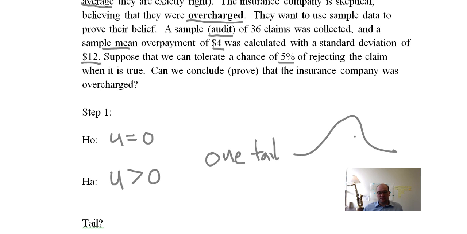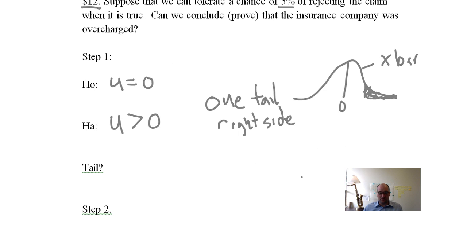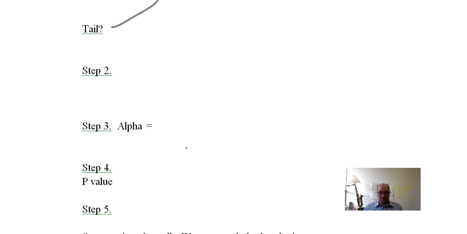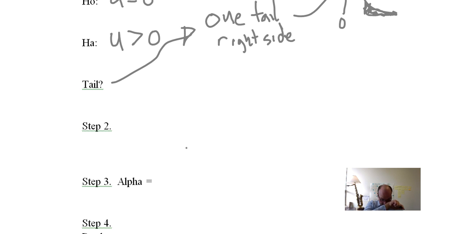So we're going to draw some distribution here. We have 0 is the mean. This is according to the null, the distribution of x bars. And the insurance company thinks, well, you're somewhere over here. We want to know what the real probability is of actually going on over here. So one tail test on the right side. Okay, so I wrote down tail. Step 2. So step 2, we have to go and actually sample some data.